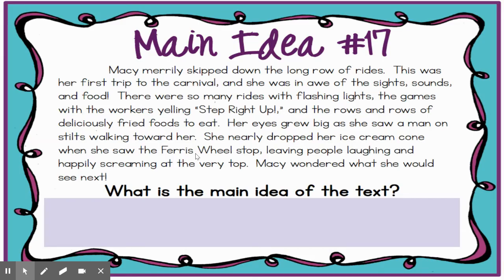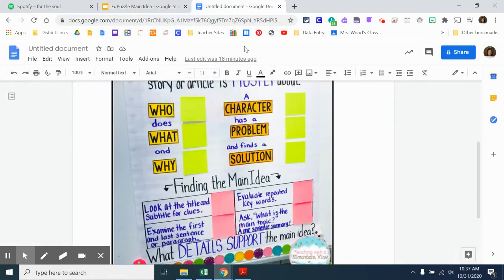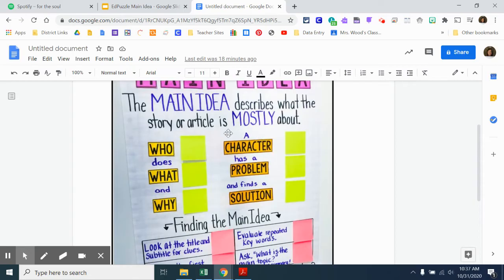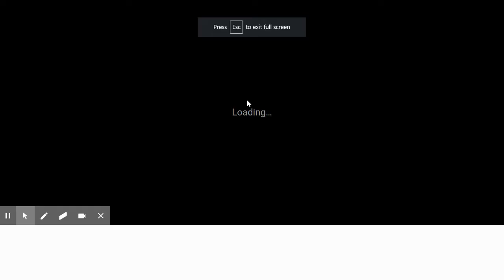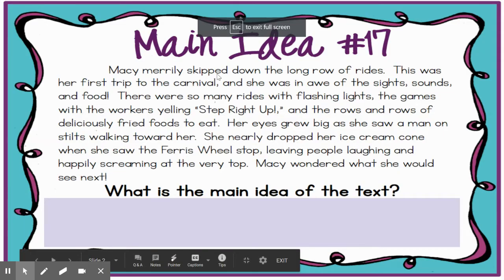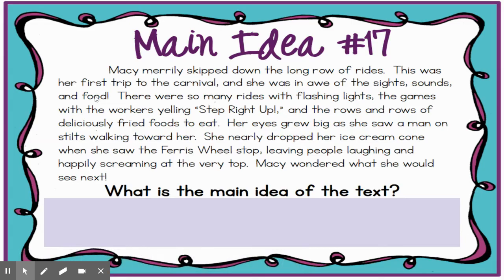Okay, so as we think about the main idea, let's go back and look at our anchor chart. And we're going to look over here where we see a character has a problem and finds a solution. We're going to think about this one more like a character has an experience. So let's go back and look at Macy's experience before we choose our main idea. So I see Macy here skipping down the long row of rides. There's sights, sounds, food. This kind of reminds me of our writing where we're trying to really describe what we see and smell and hear.